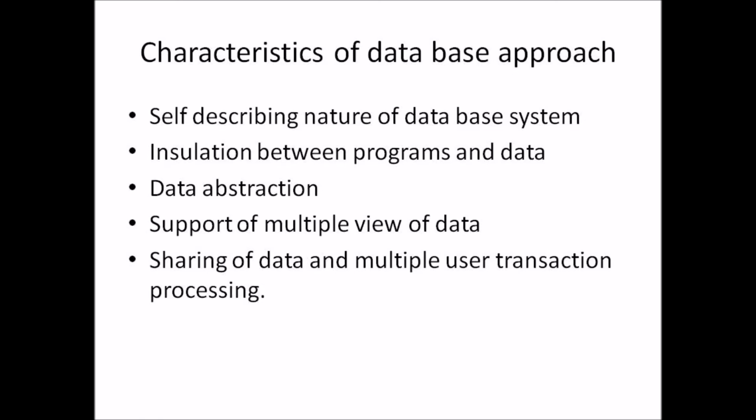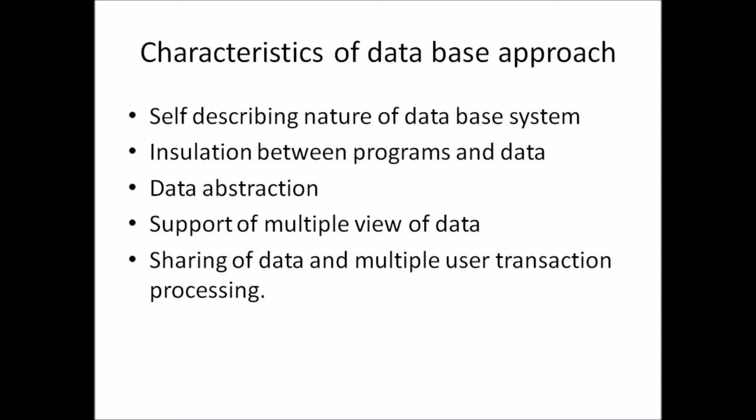Next characteristic, data abstraction. Data abstraction is a characteristic that helps us hide the storage details, that is, details regarding how data is being stored in the database, and presents the users with a conceptual view of the database. Then we have the next characteristic, which is support of multiple views of data. Under this, each user may see a different view of the database, which describes only the data of interest to that particular user.